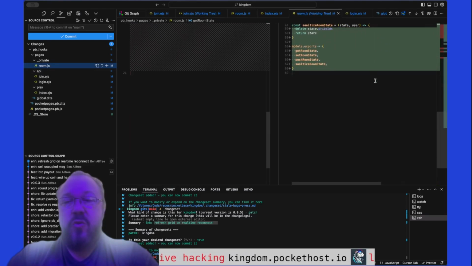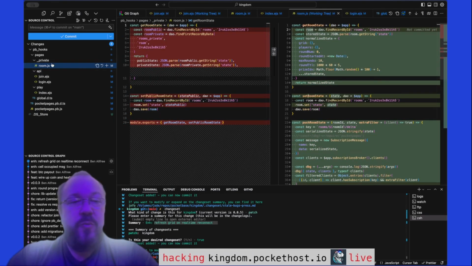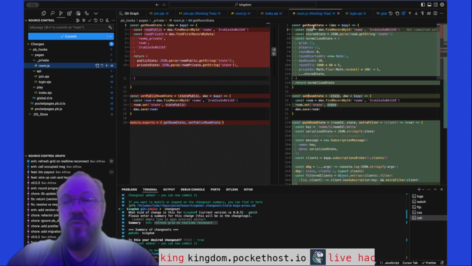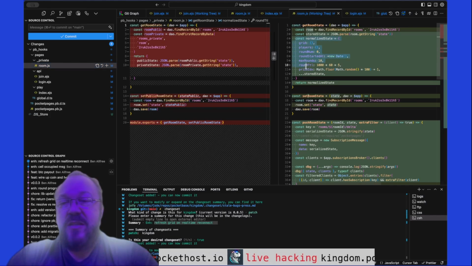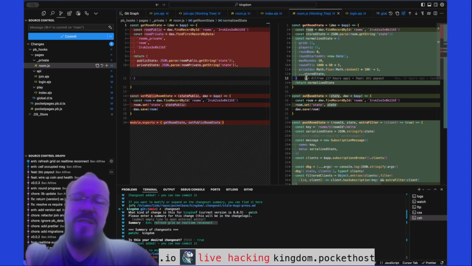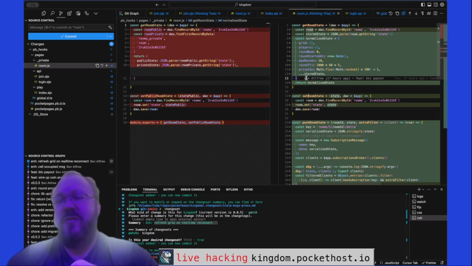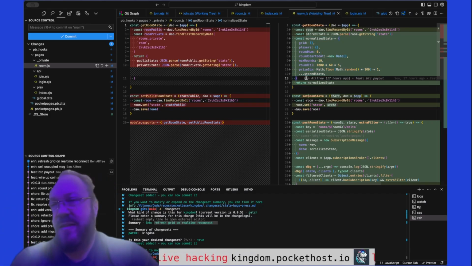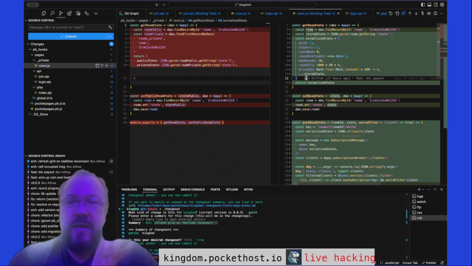This is almost a total rewrite, this room.js, where we manage the rooms. We have get room state and set room state. There's no more public room state, just get and set. We also have it initialized to a normalized state, which isn't perfect, but it's good enough that if you just wipe out the grid because you want to start the testing over, it'll do it for you.